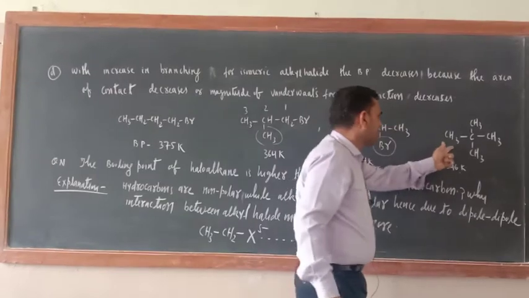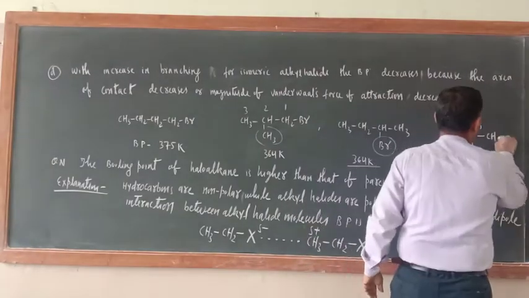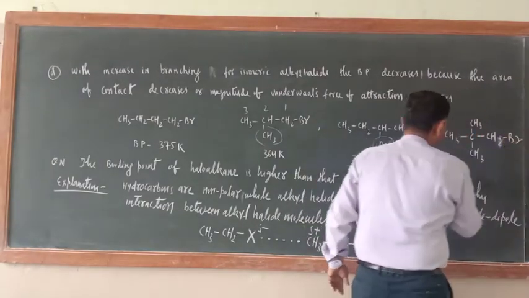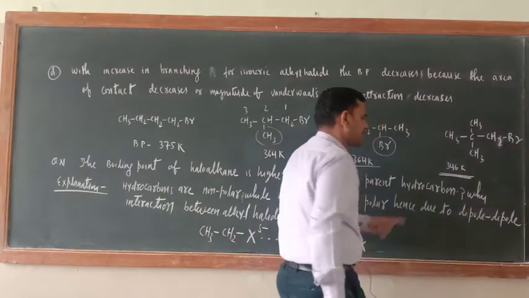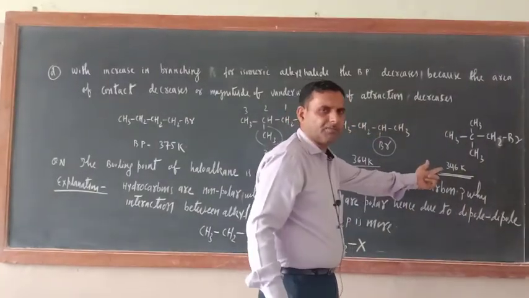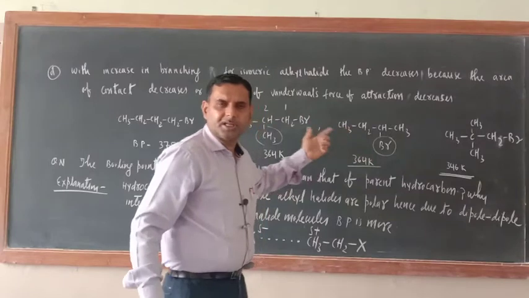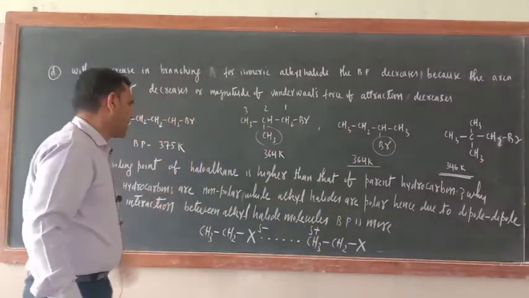This is neobutyl bromide, CH2Br. So here just see, a drastic decrease is there. Drastic decrease, 346. So with the increase in branching, there is a decrease in the boiling point.